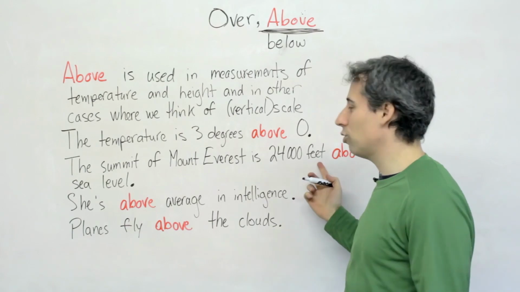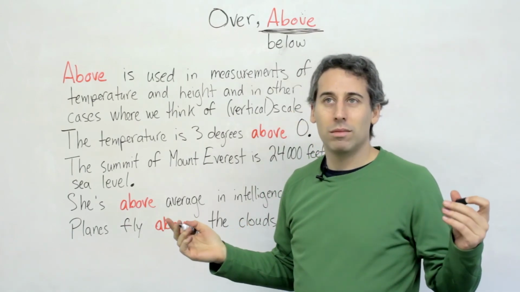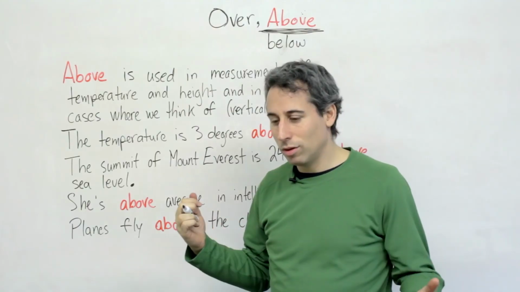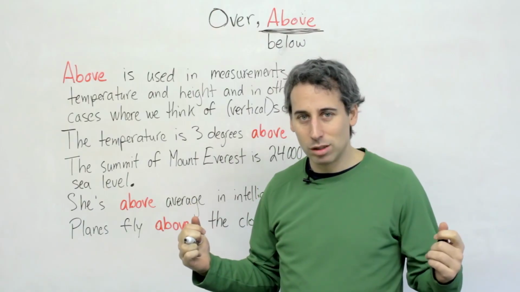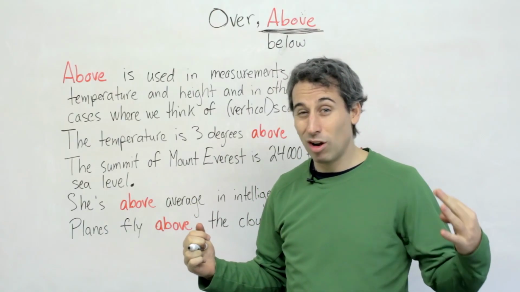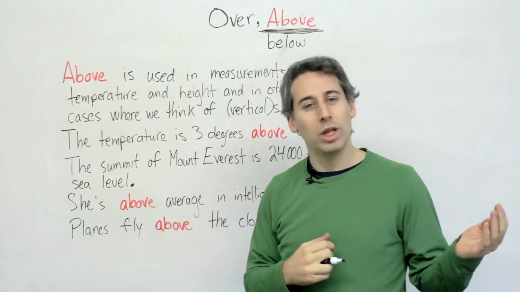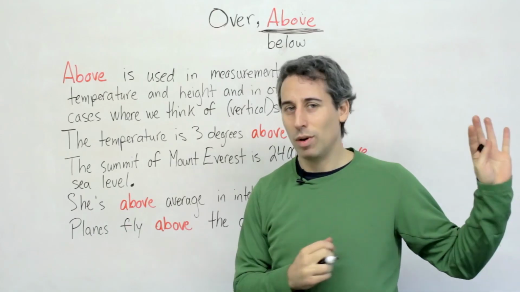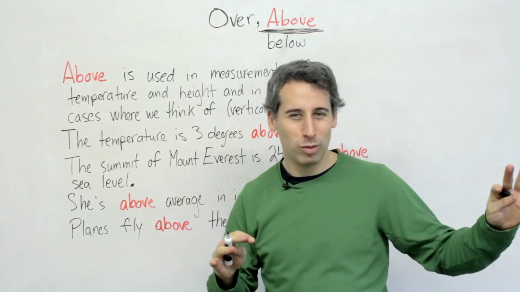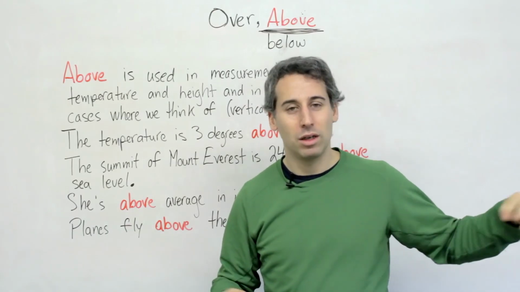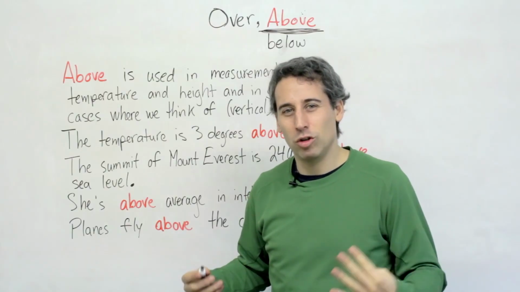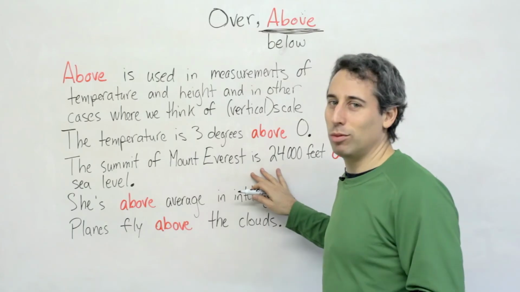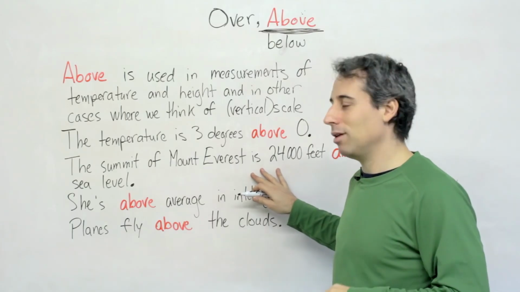Okay, so 24,000 feet. Again, I live in Canada. We talk about the metric system, so we usually talk about meters. But because we live so close to the United States, and the United States uses the imperial system, it's a different kind of measurement. They talk about feet. We sometimes talk about feet too. But it could be like, say, 8,000 meters. I think most of you probably know the measurement in meters.